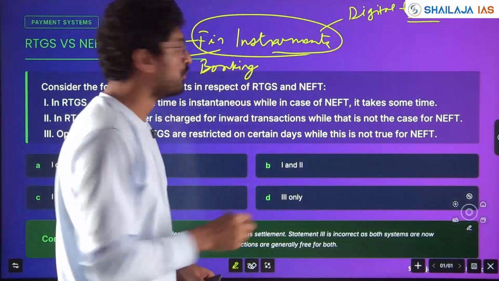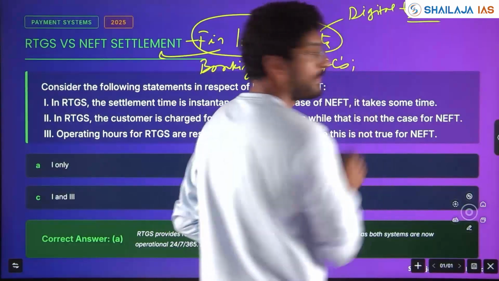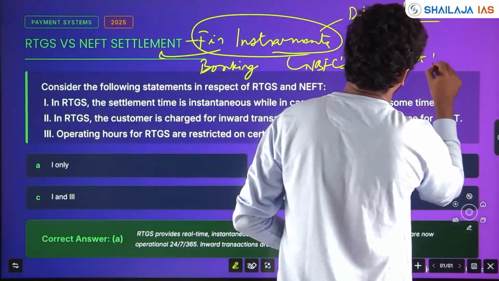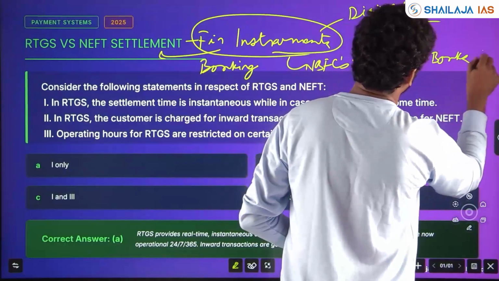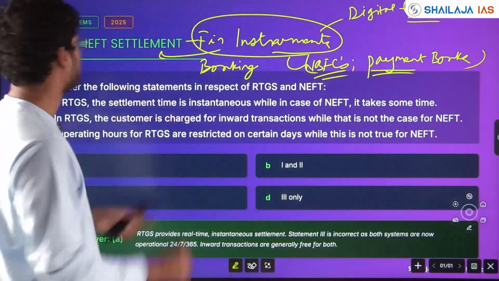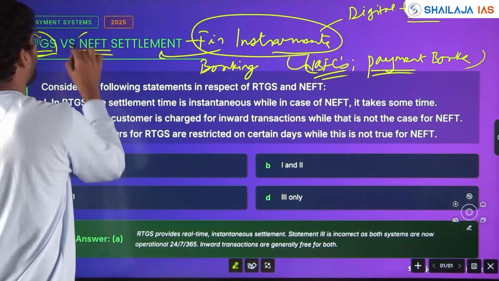If any new things are coming in NBFCs, payment banks, all this becomes very important. Any new current affairs in news with respect to payment systems will become very important. Here he is asking about RTGS and NEFT.